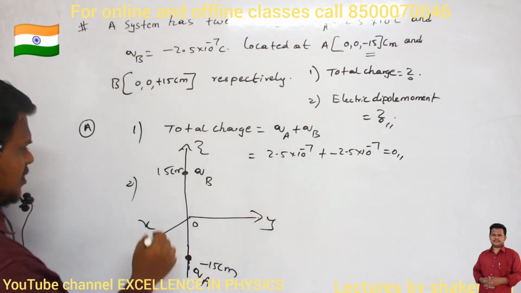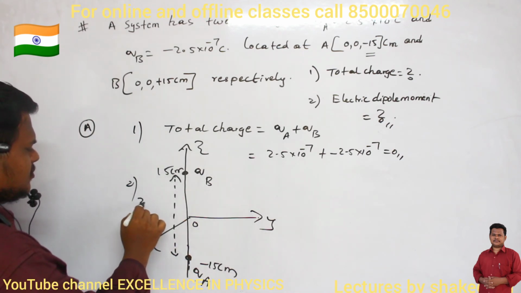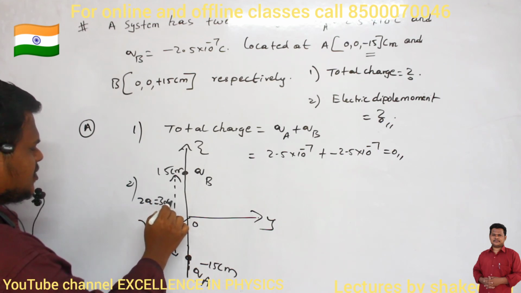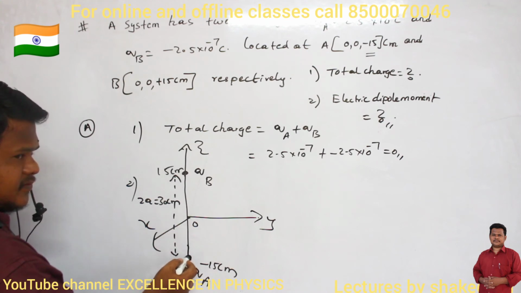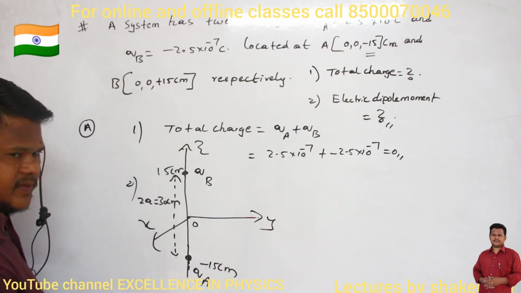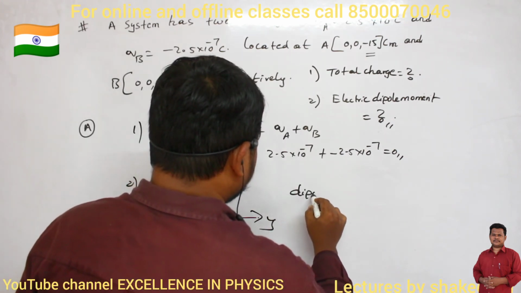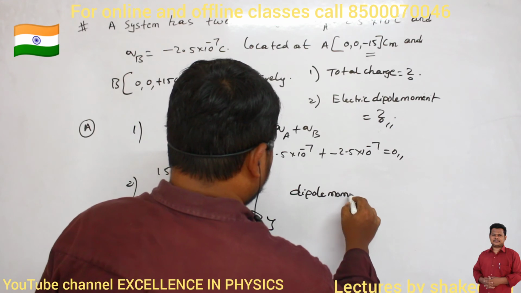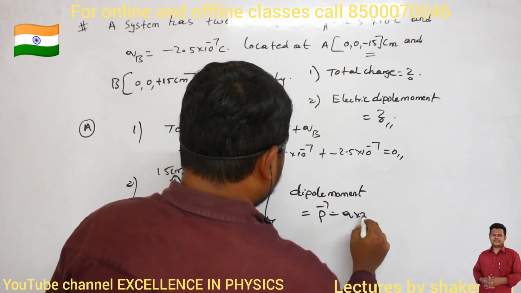Now what is the total distance between them? Total distance between them, 2A, is equal to 30 centimeters only. From here plus 15, from here minus 15, so total is 30 centimeters. So what is the formula for dipole moment? P is equal to Q into 2A.